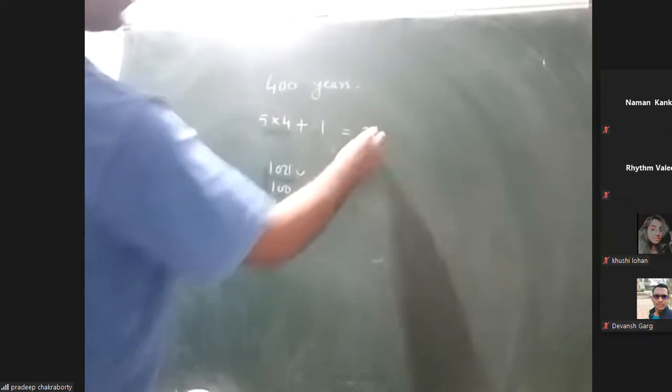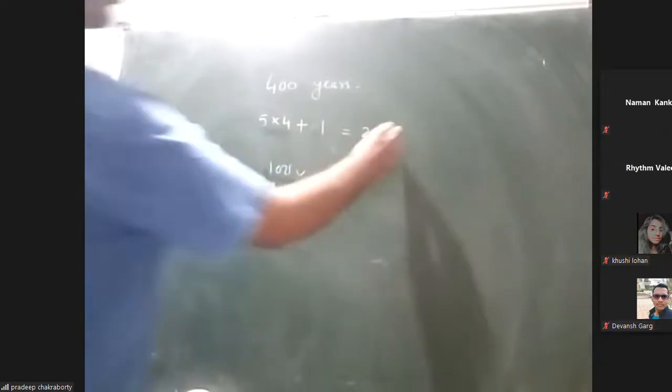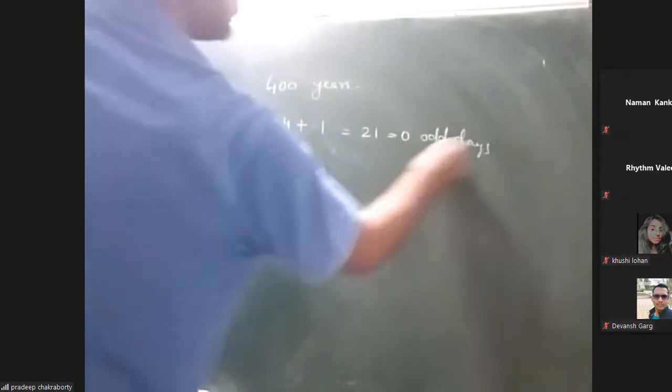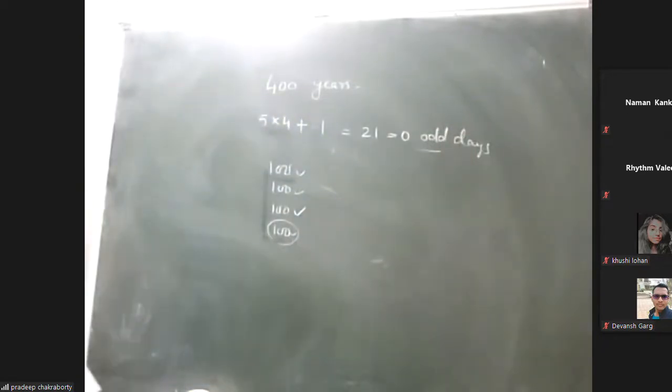And 21, you divide it by 7, so it will be 0. This is the calculation. That's why every century divisible by 400 has 0 odd days. All the centuries divisible by 400 are leap years, and in that there are 0 odd days. So that is the calculation basically.